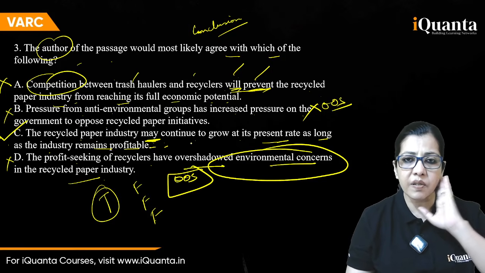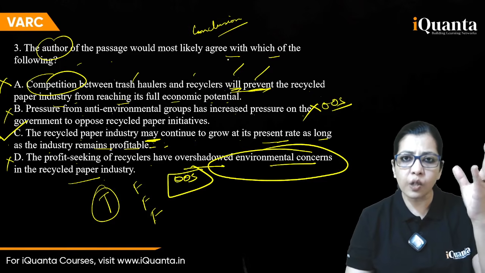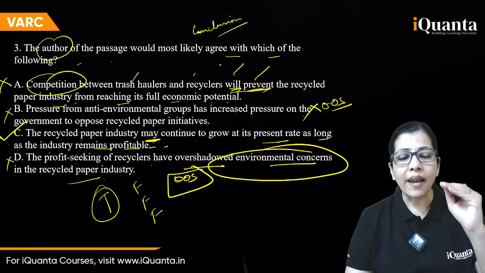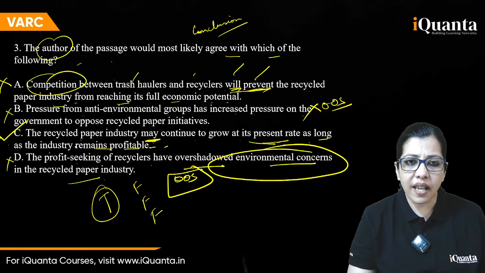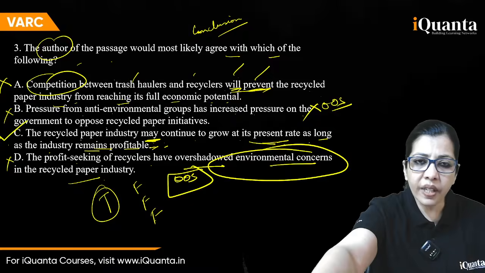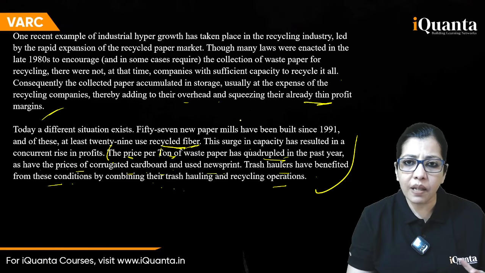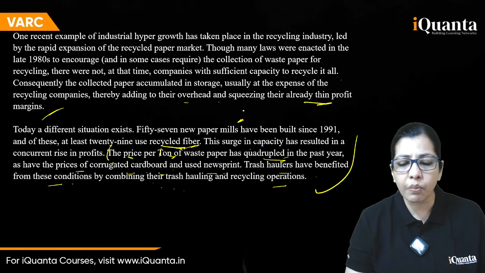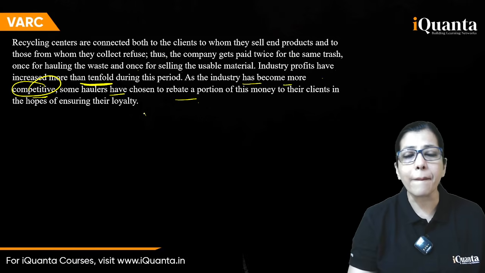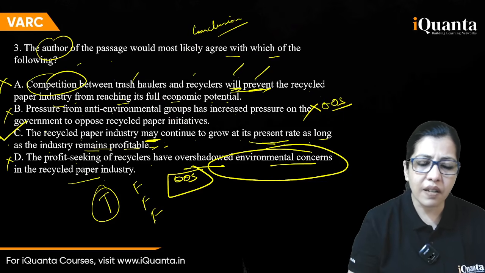The recycled paper industry may continue to grow. Again, he's not saying will continue to grow. May. Conclusion may always look for balanced words. At its present rate, as long as the industry remains profitable, because it's talking about profit. He says here in the beginning, in the first para, that since there were already thin profit margins, the companies were demotivated, and then later players came up and then they started earning profits. So if profits are there, it may continue, right? So for the fourth one, your answer is definitely C.